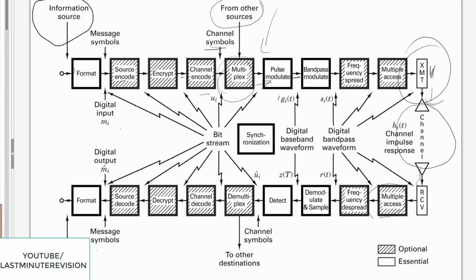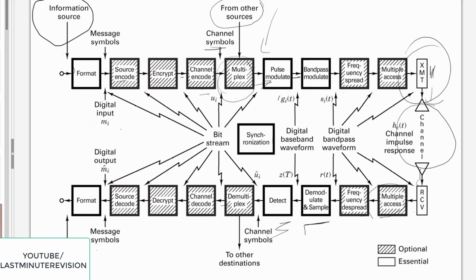Here you will do frequency despread. It will convert the despread signal into a low frequency. Then it will demodulate and again it will sample. After that you are having a detection where you will detect which signal you want to modulate. Here the demultiplexer, where the signals are again divided depending upon the frequencies.